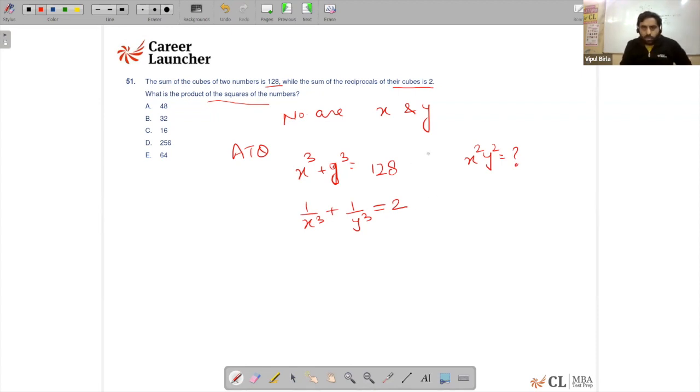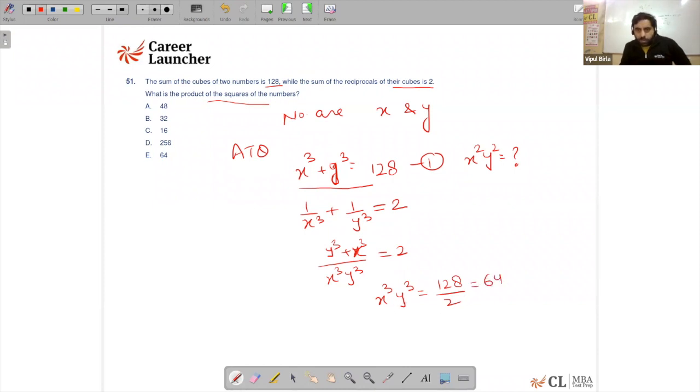So I know this is one piece of information which is given. Second is this. If I take the LCM, it comes out to be (y cube plus x cube) upon x cube y cube equals 2. I know y cube plus x cube is nothing but 128. If you plug this in, I end up getting x cube y cube is equal to 128 upon 2, which is equal to 64.